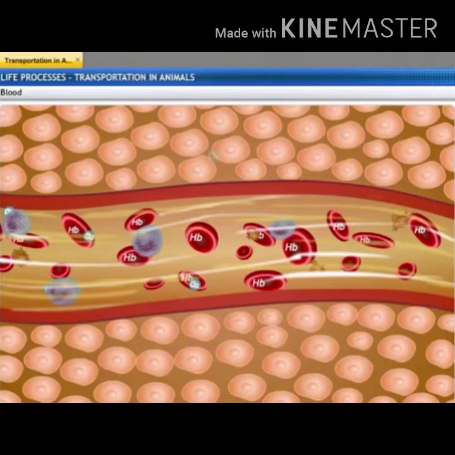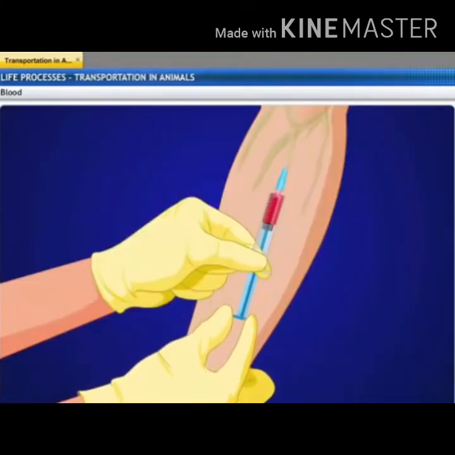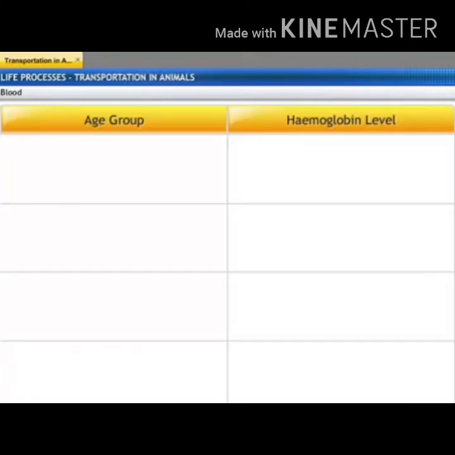The unit of hemoglobin is measured in gram per deciliter of whole blood. So, hemoglobin is a red color pigment which helps in the transportation of oxygen. It is different in different stages of human beings. A newborn baby has 17 to 22 gram per deciliter of hemoglobin.